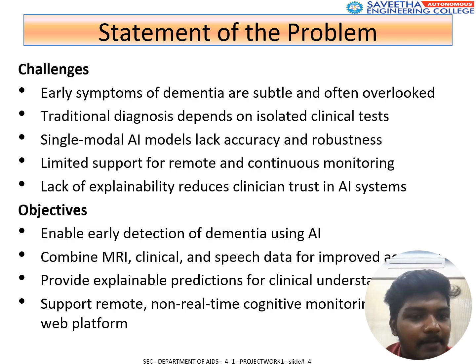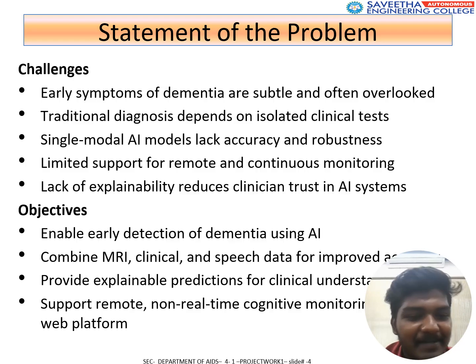A statement of the problem. These are the challenges. Early symptoms of dementia are subtle and often overlooked. Traditional diagnosis depends on isolated clinical tests. Single AI models lack accuracy and robustness. Limited support for remote and continuous monitoring. Lack of explainability reduces the clinical trust in AI systems.